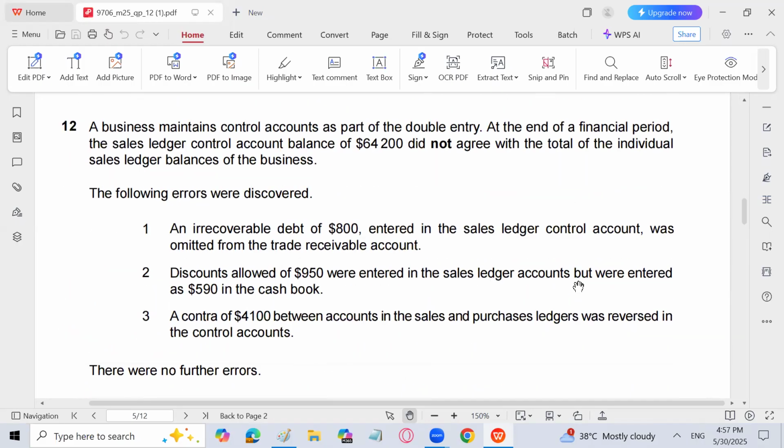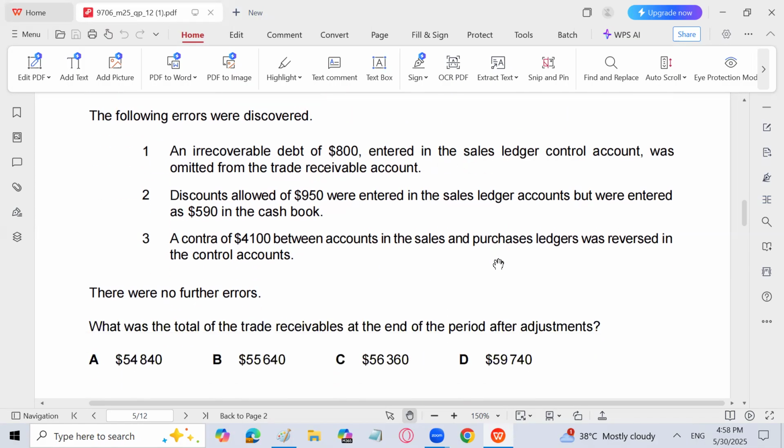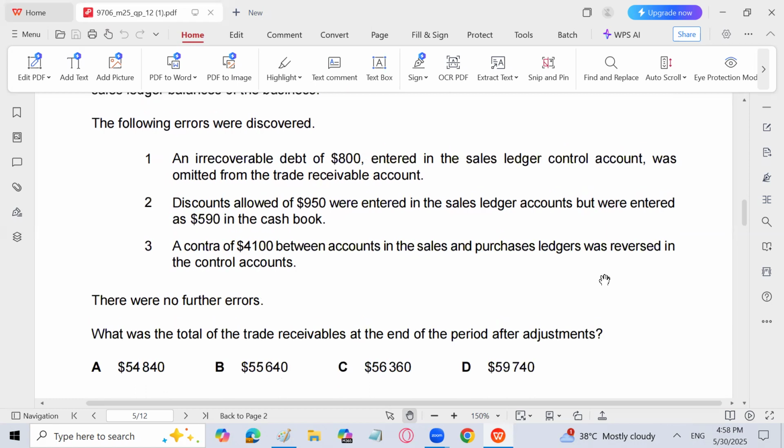A business maintains control account as part of the double entry. At the end of a financial period, the sales ledger control account balance of 64,200 did not agree with the total of individual sales ledger balances of the business. The following errors were discovered. There were no further errors. What was the total of the trade receivable at the end of the period after adjustments?